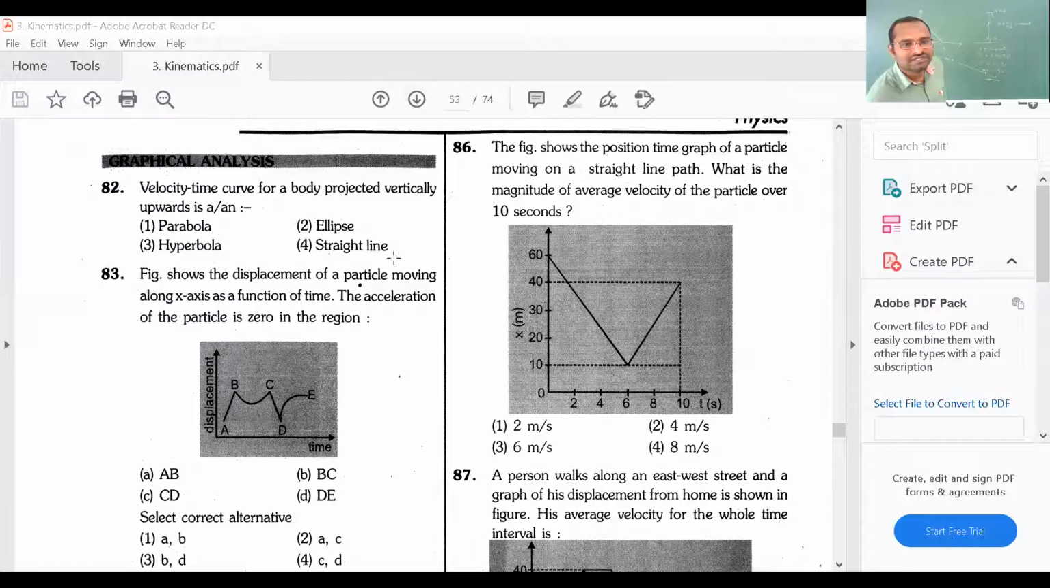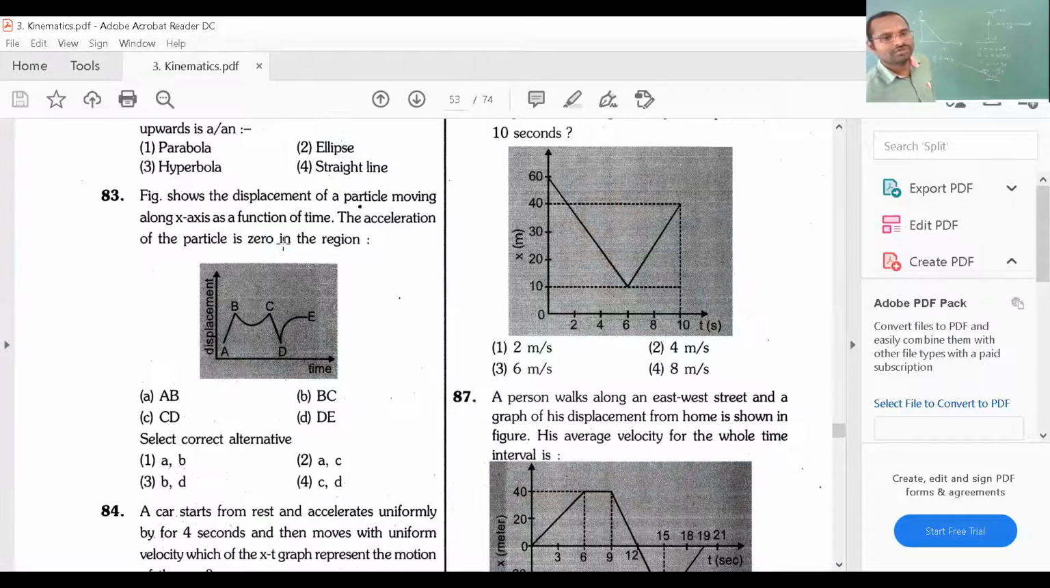Yeah. See here. Straight line. Yes. Option 4 is there. Straight line. This is our answer. Clear? Now I am going to question number 83.